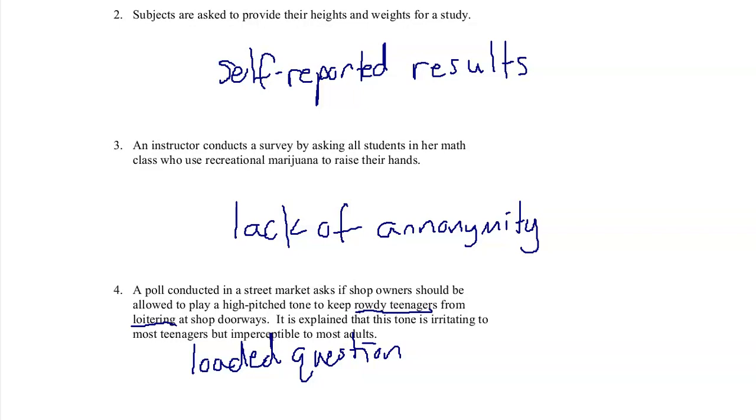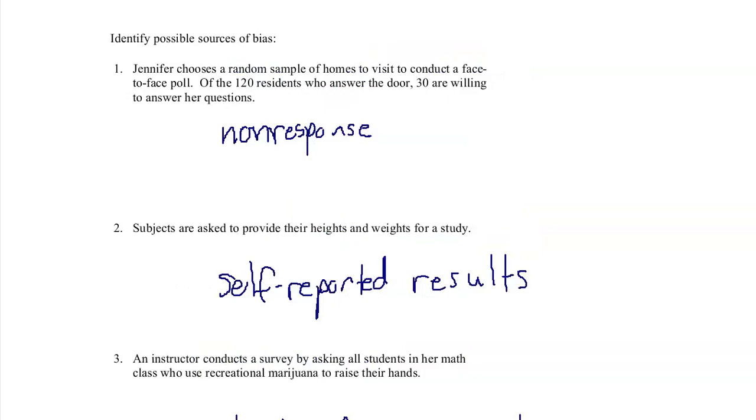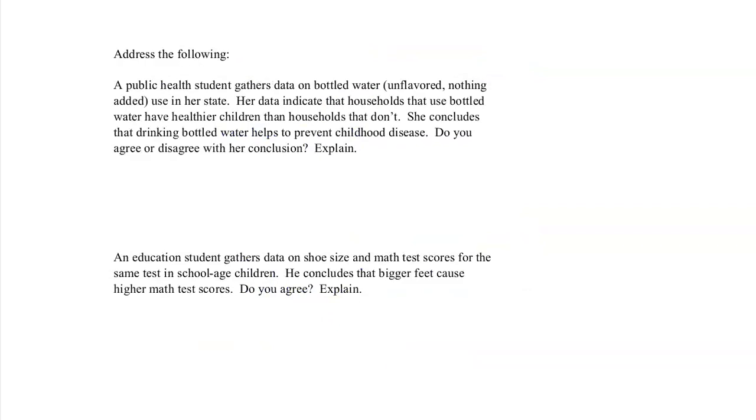Alrighty. Well, let's go to the last page of questions and check yourself and make sure you're feeling good about these. So address the following. A public health student gathers data on bottled water, unflavored, nothing added, use in her state. Her data indicate that households that use bottled water have healthier children than households that don't. She concludes that drinking bottled water helps to prevent childhood disease. Do you agree or disagree? Explain.